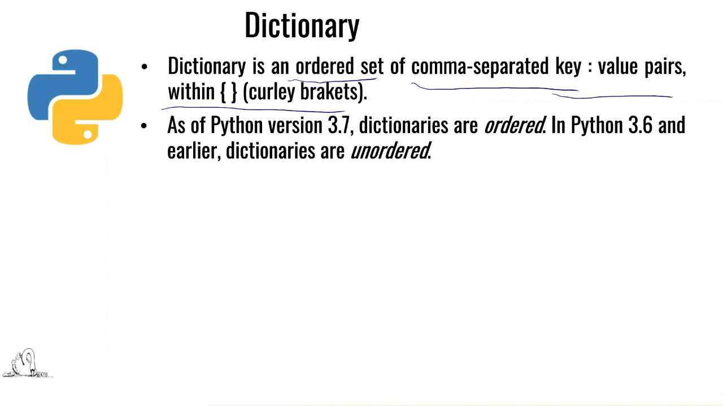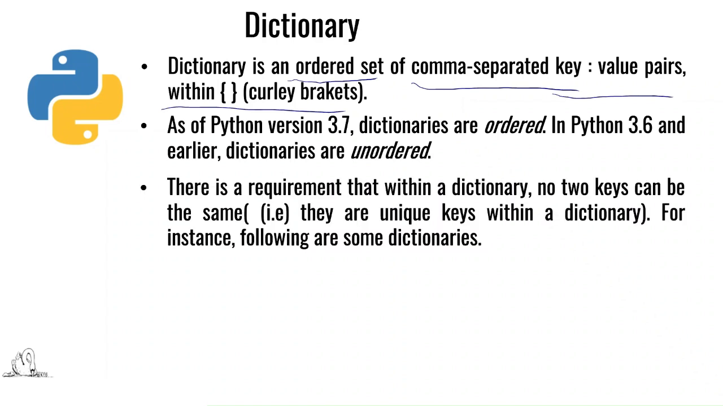In Python 3.7 and above, dictionaries are ordered, whereas in versions of Python 3.6 and below, dictionaries are unordered. Now, in the case of a dictionary, no two keys can be the same. In the sense, the keys are unique within the dictionary.